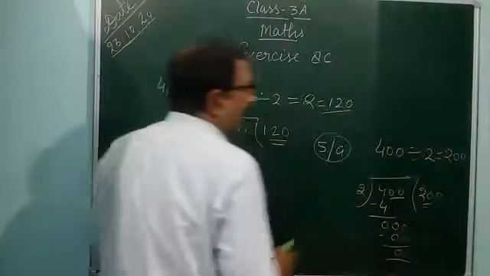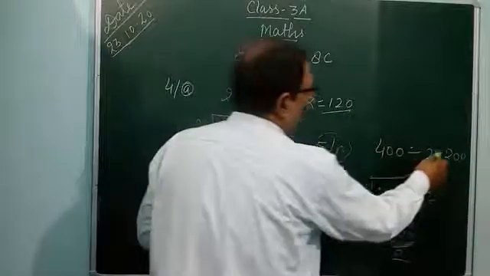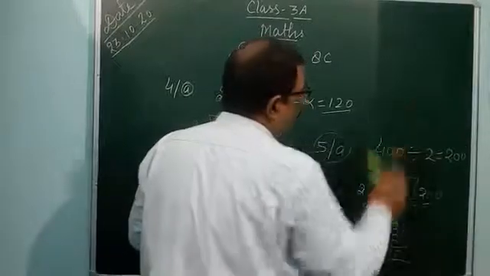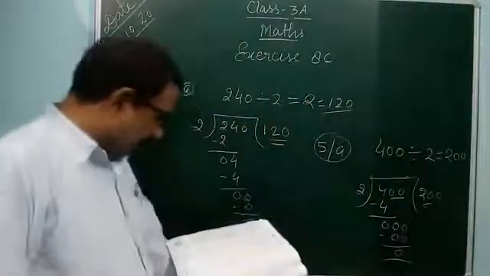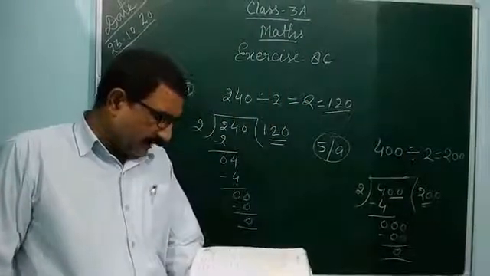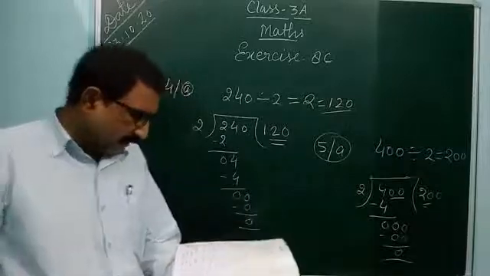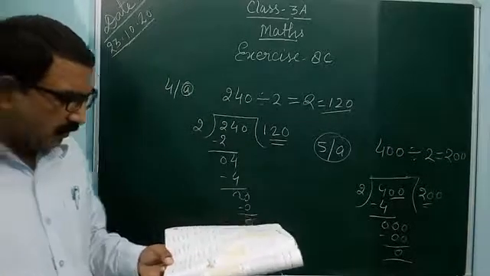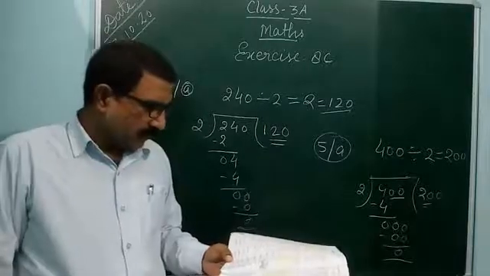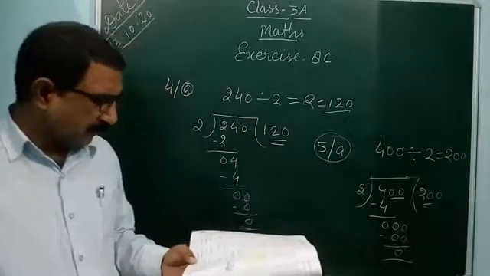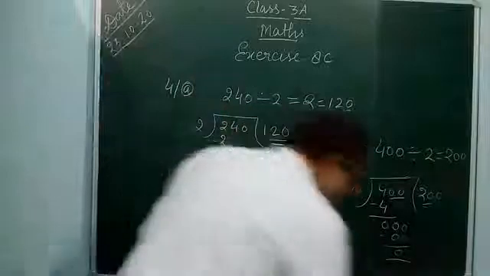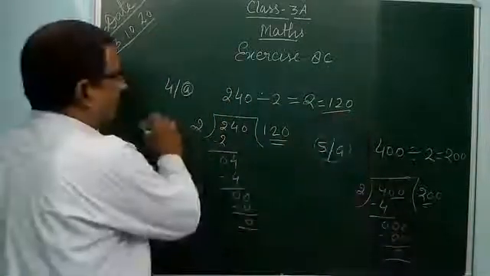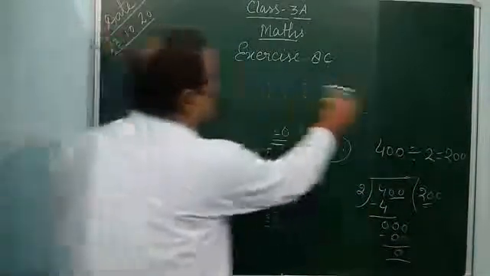Also you can divide like that: 2 1s are 2, 2 2s are 4, 200 will come. So like that you can do 5A, 5B, 5C, 5D. All are the same questions. And 6A you can also do yourself. You can see 6B.